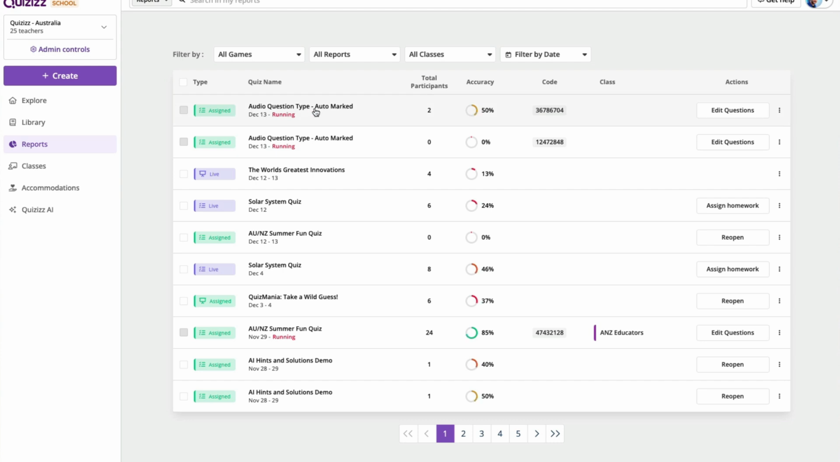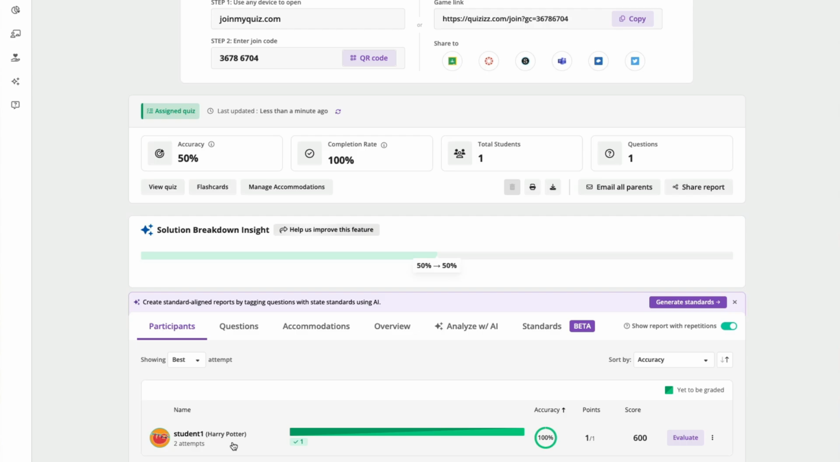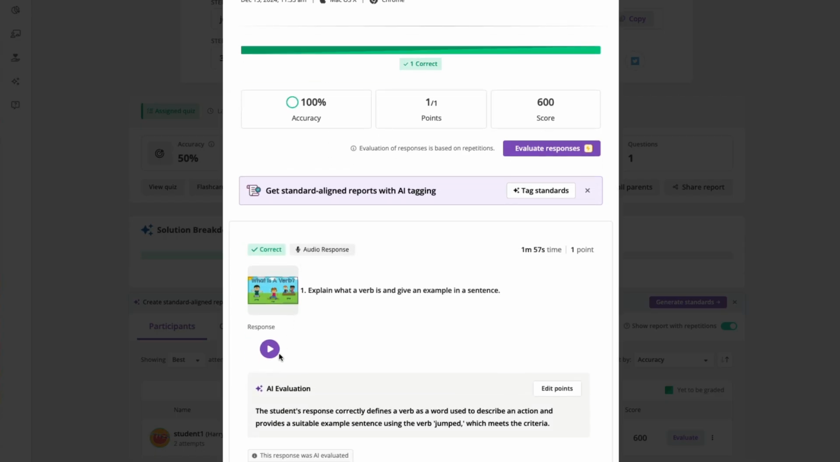To save a bit of time, I've actually gone through and automatically done this from a student. If I go through here, I can see Harry Potter has submitted 2 responses. So first of all, let's listen to what the student said.